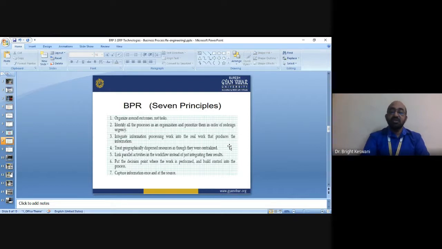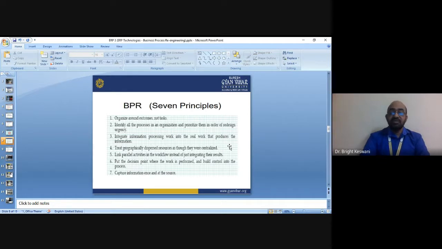It involves a rethinking and remodeling process also. For initiating business re-engineering, one is required to make some very basic and fundamental changes in one's conventional thinking.